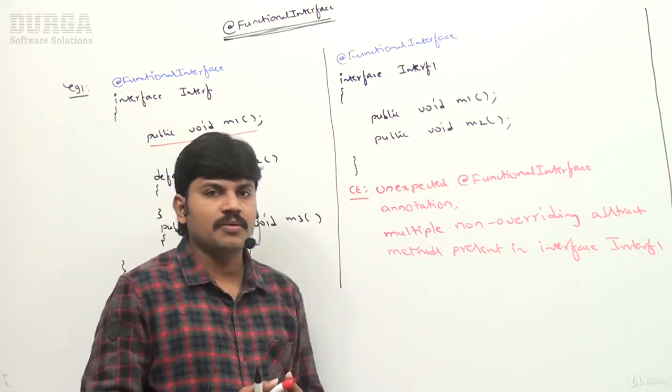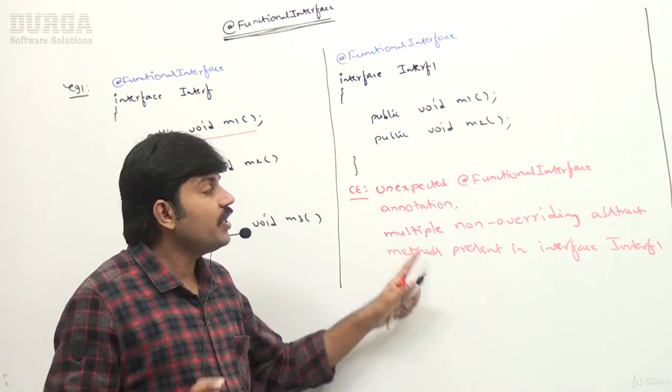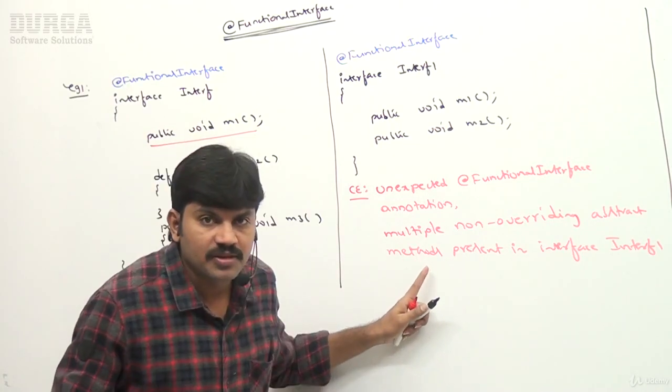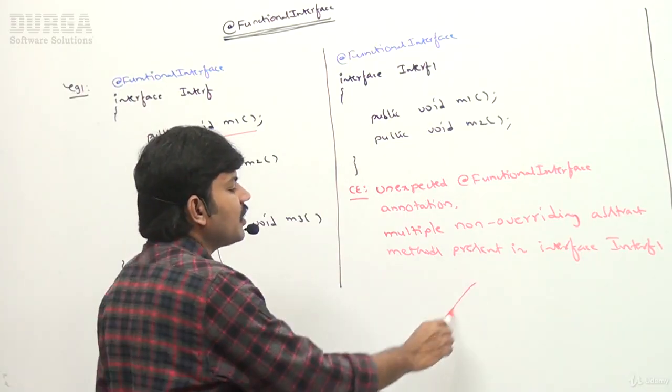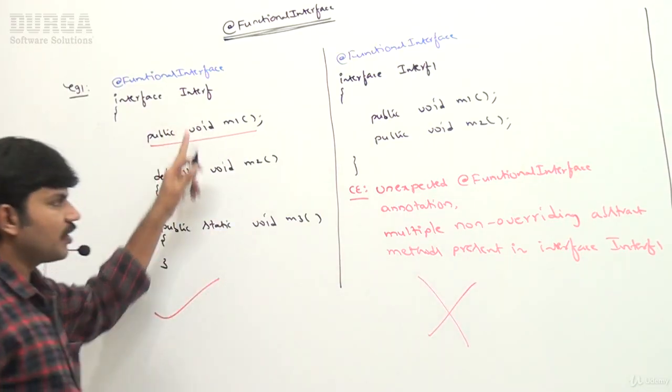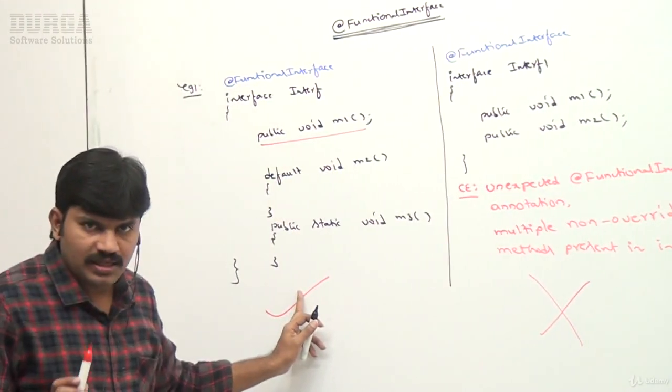Multiple abstract methods are there, that's why I can't compile this one. You are going to get a compile time error. So this one itself is a compile time error, but the earlier one is perfectly valid. Is it clear for all of you, right?